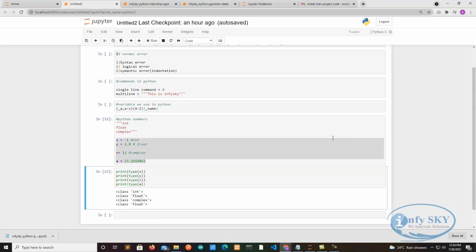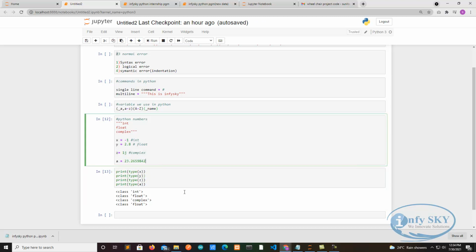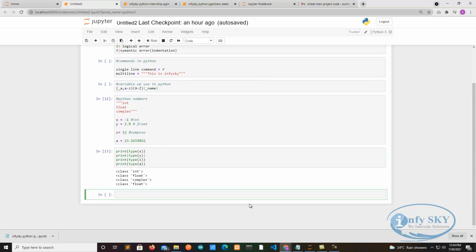Now we'll see the basics of how to do addition. I'm just telling what we can do in today's session. Suppose I take one variable, a is equal to 10, and then b is equal to 20. There is no need to take a colon or semicolon here, because Python will take it like that only. It is the best feature of Python. So a plus b I'll do, and it will give 30.